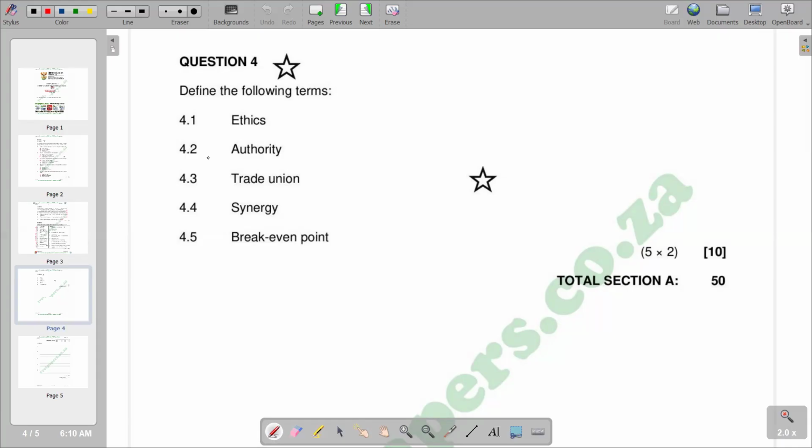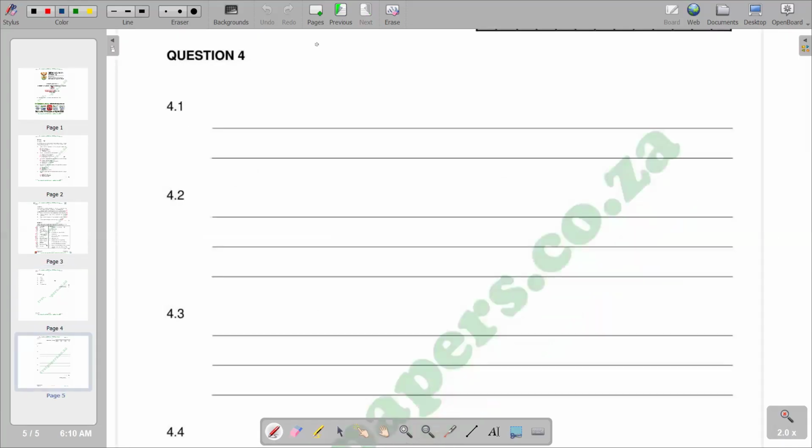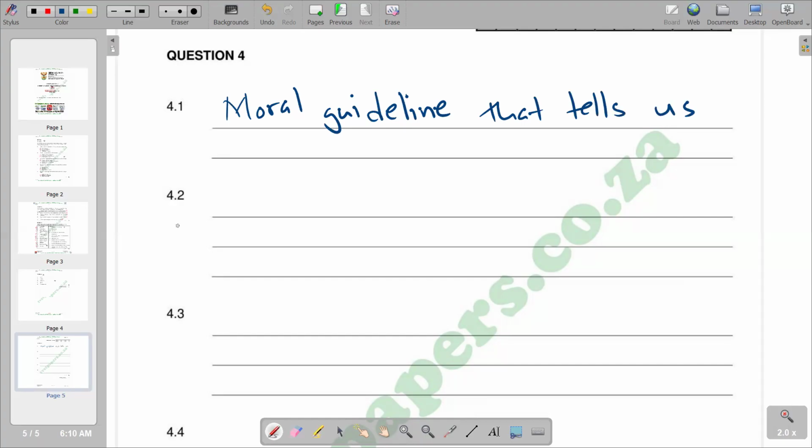So we can try to put it down. So this is the basic description that we have in terms of ethics, the moral guideline that tells us what is right and wrong.